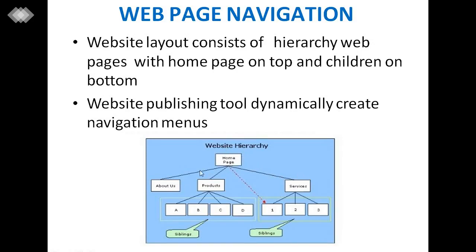The home page includes its children, which are further classified, such as products and services, into their sublinks. So the hierarchy of web pages from top to bottom, from parent to child, is maintained by the website layout or web page navigation, and it can be created with the help of navigation menus.